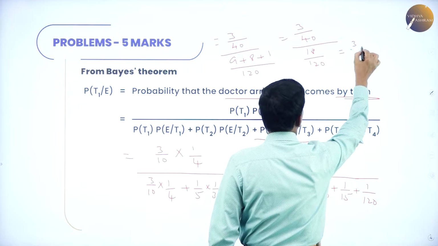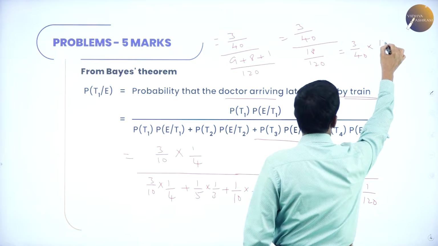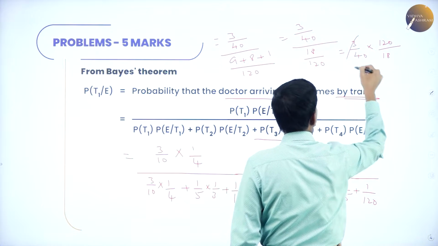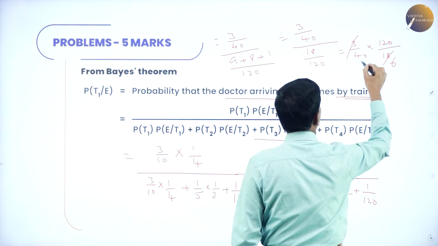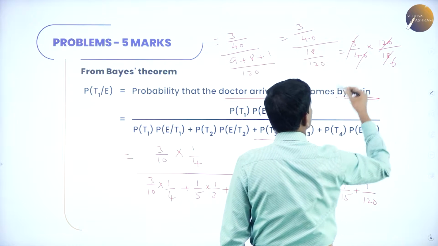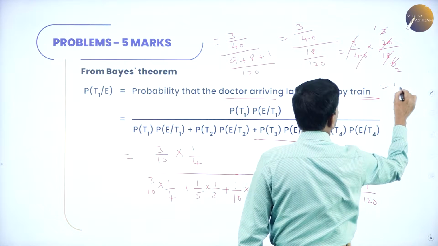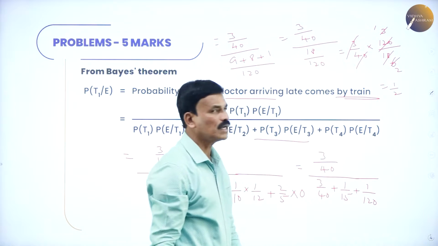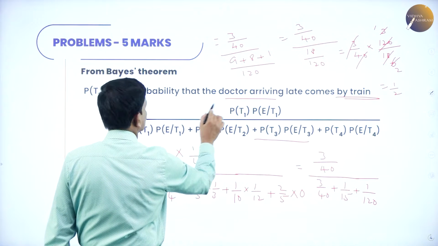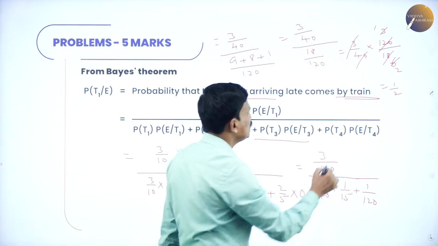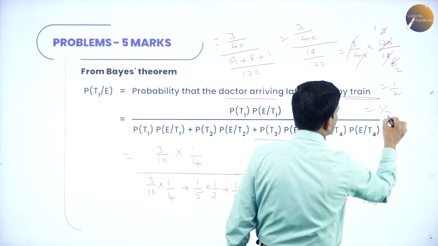This is equal to 3 by 40 into 120 divided by 18. So 3 sixes are 18 and the 0s get cancelled, 4 threes are 12, so 3 ones are 3, 2s are... So this is equal to 1 by 2. So the probability that the doctor arriving late comes by train is 1 by 2. This is the required answer.